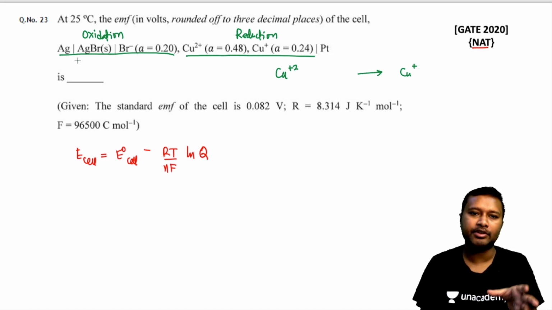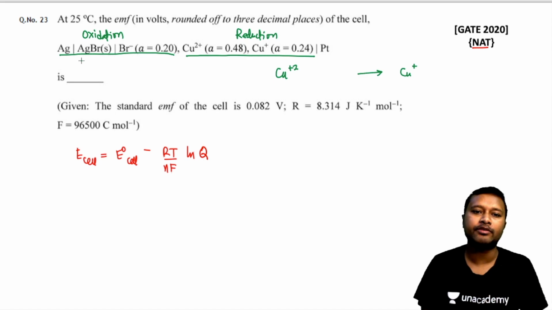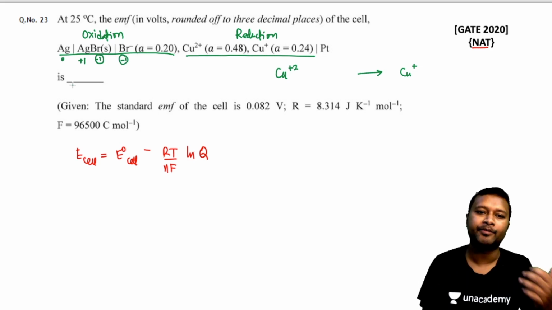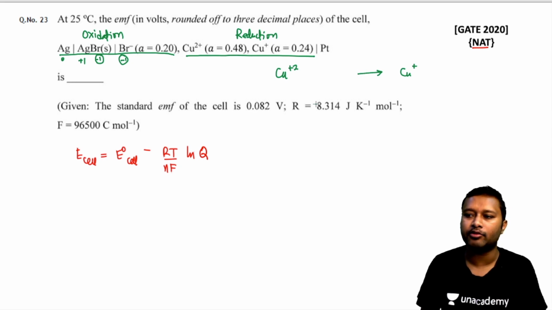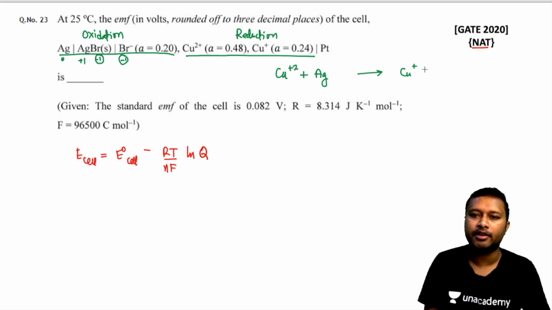Here some species has to undergo oxidation. Now which is that species? That's what you have to see. Here you can see that silver over here is in 0 oxidation state, and silver over here is in +1 oxidation state. If I talk about bromine, the oxidation state of bromine is -1, and here also it's -1. So there is nothing happening in bromine. So which species is undergoing oxidation here? You can say silver is actually undergoing oxidation. So I just have to write down that my silver is undergoing oxidation, and it's making silver bromide.